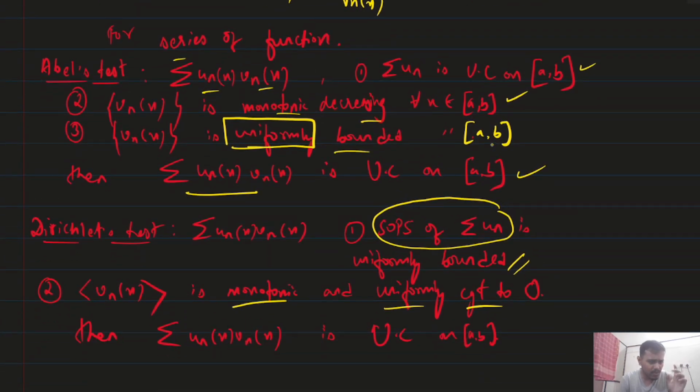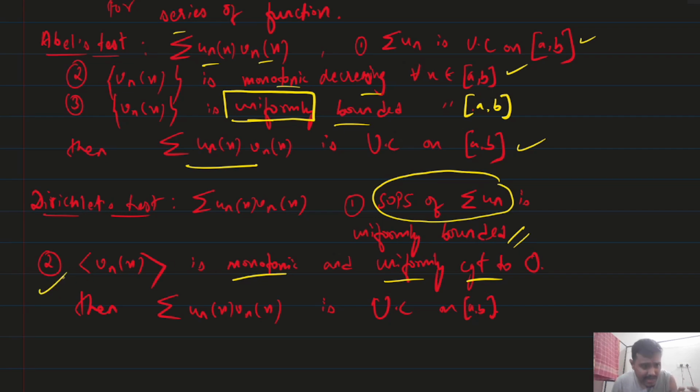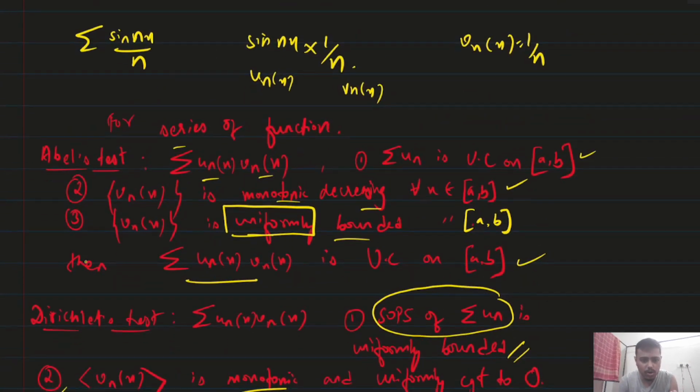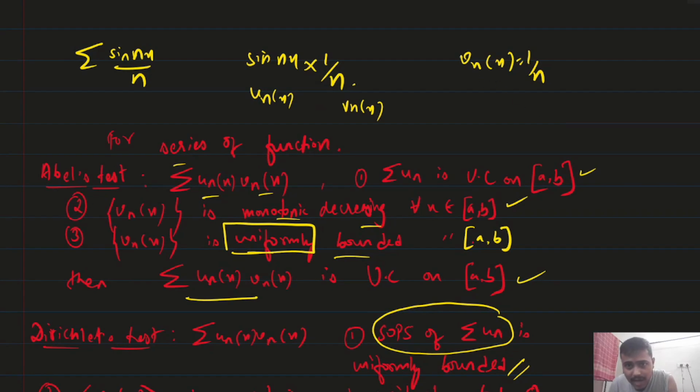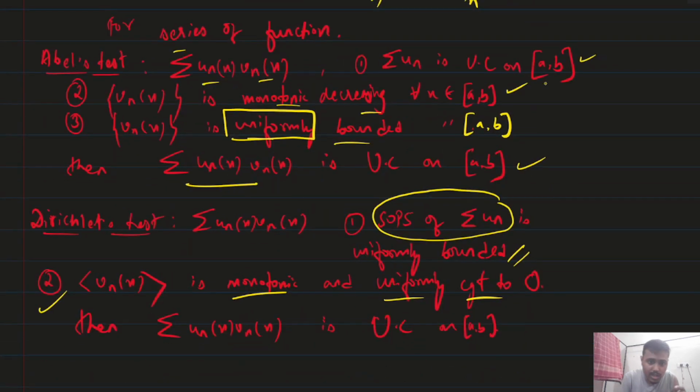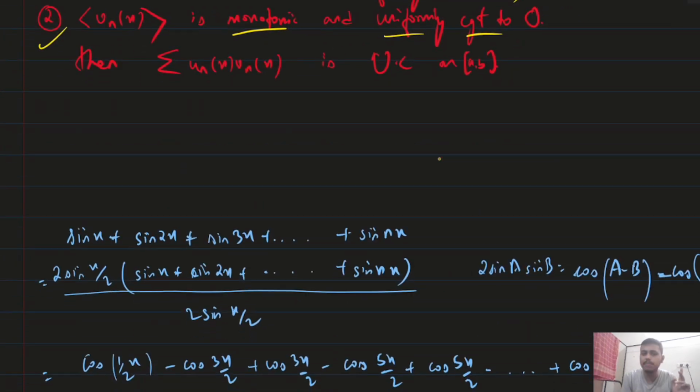But number two here, it is directly you can see that this is monotonic. Vnx, this sequence of function 1 by n is monotonic decreasing, also it is converging to 0 as n tends to infinity. So Dirichlet test will come to your mind if you know these two theorems. So you apply Dirichlet test here. Did you understand my point?